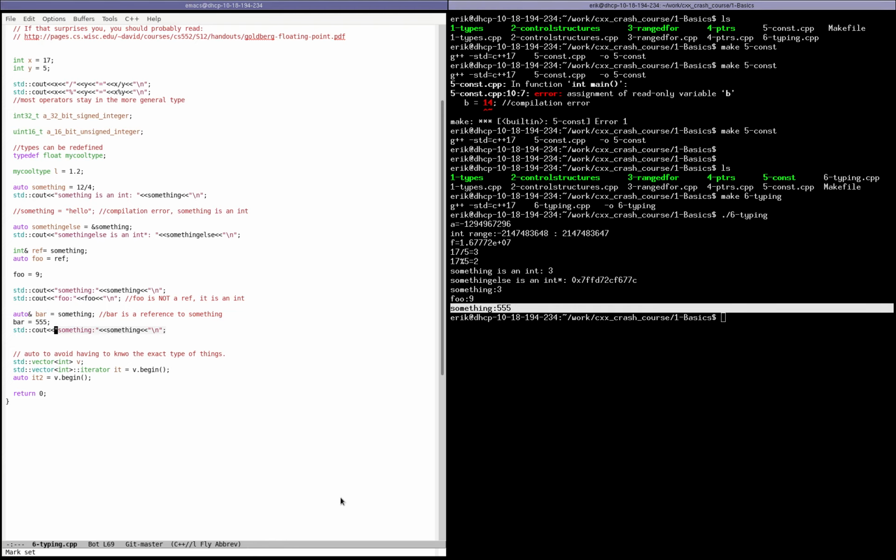If you're wondering why people have auto, is it just because they're lazy and they don't want to write things? No, not really. There are two main reasons to use auto. One of them is because sometimes types can be quite cumbersome to write. For instance, iterator types in C++ can very quickly become very annoying to write. That one is actually still pretty simple, but they can get very long. And so you may want to use auto to figure out automatically what the types are.